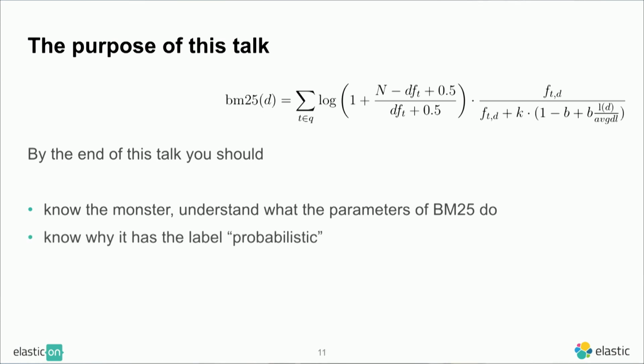I'll talk a little bit about the history, or actually I'll talk a lot about the history of BM25 and how it came into existence, and especially about the mathematical concepts behind it. So we're doing a little bit of math. And frankly, this is not super relevant for most of you in practice. This is more for your entertainment, because it's really fun to see where it actually came from. Plus, you will afterwards know, hopefully, why it has the label probabilistic.